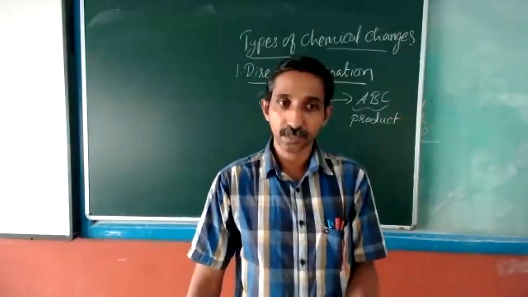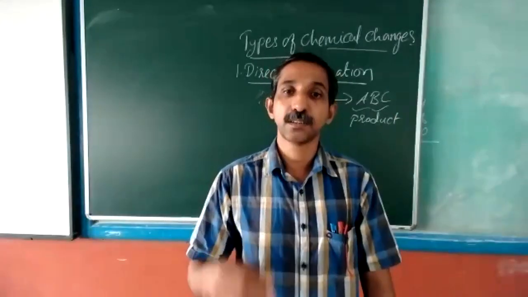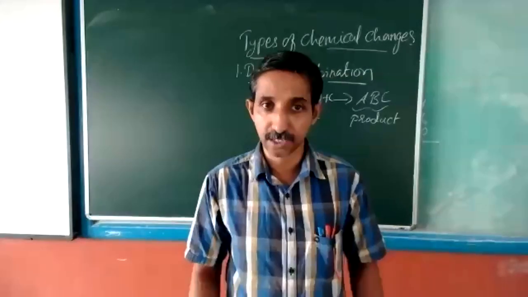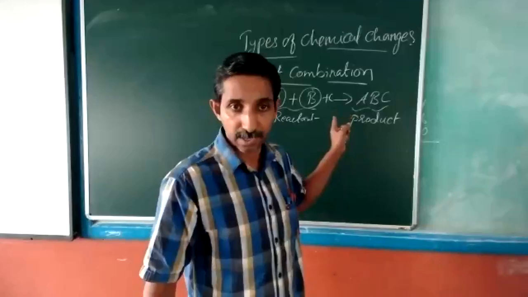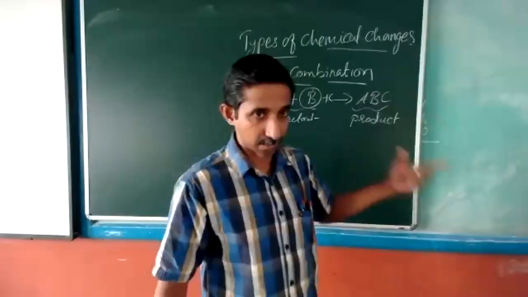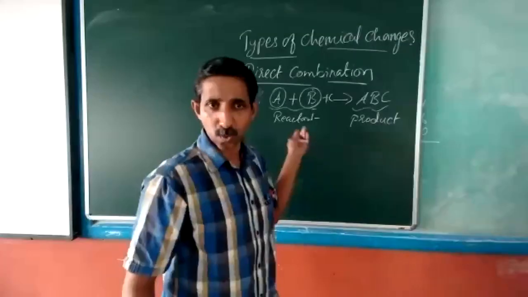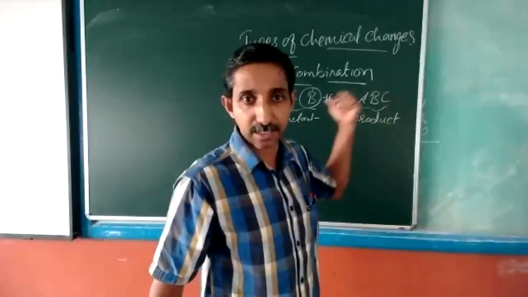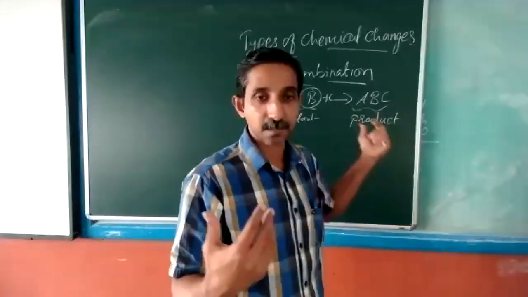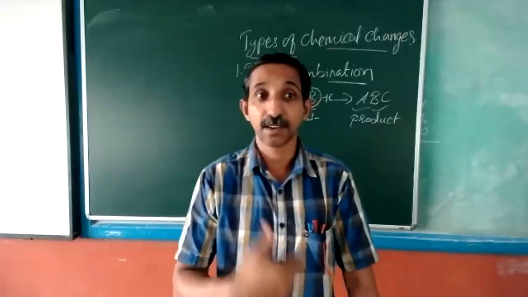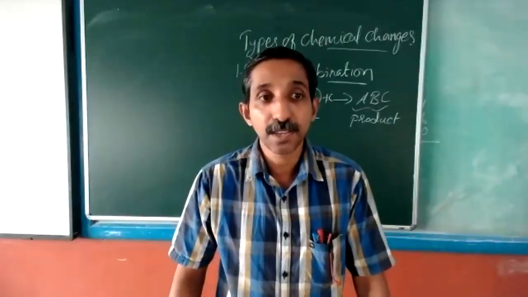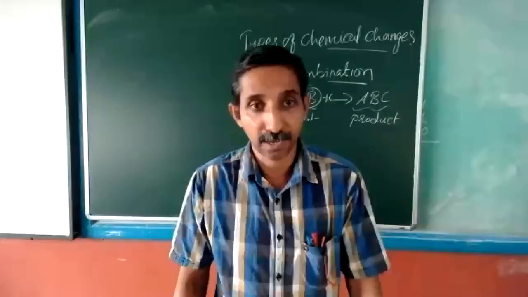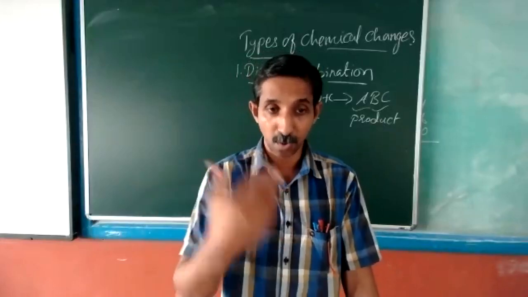Then decomposition, double decomposition, and displacement. These are the 4 types of reaction, and today we will be targeting only the direct combination or synthesis reaction. So this format, you can remember. Now this is just a symbolic format. In terms of ABC, better we being chemistry students, we can go in terms of symbols of the chemical elements and compounds. Then it will be more clearly understood.